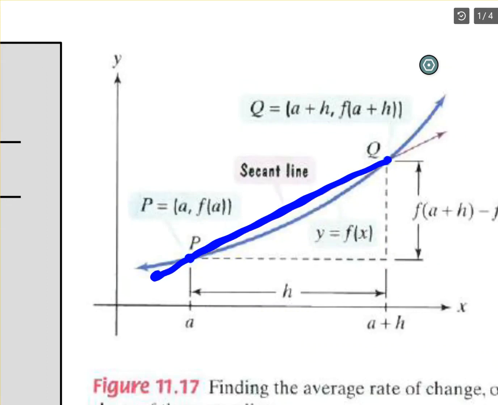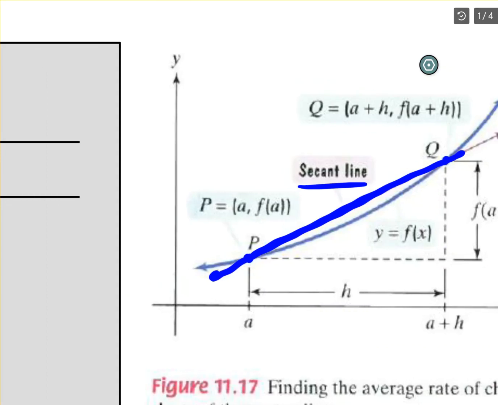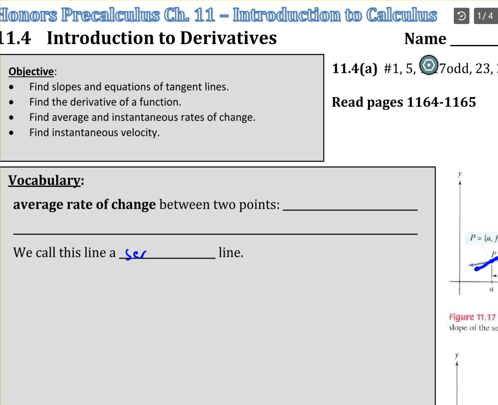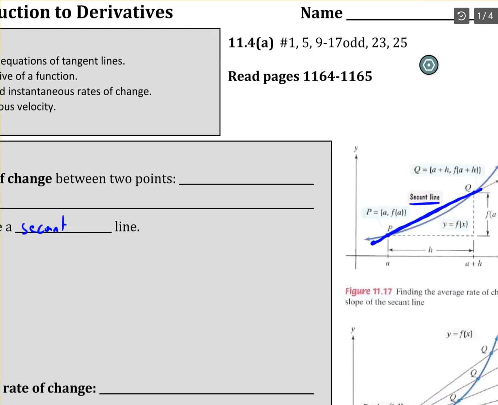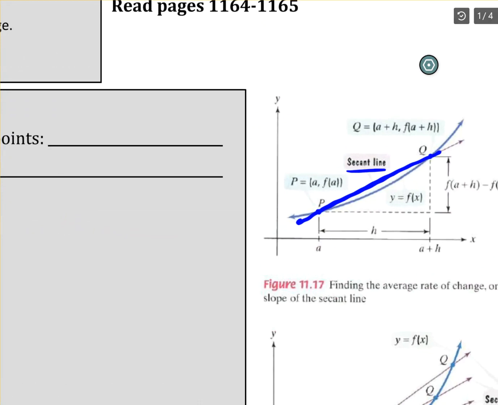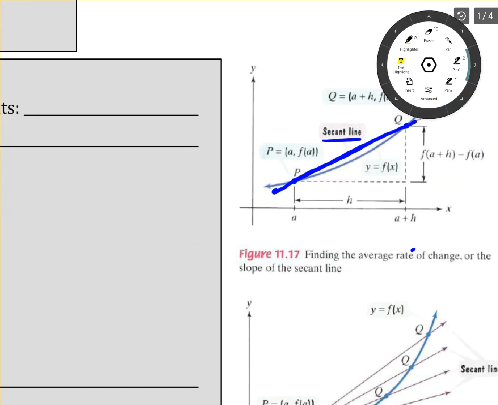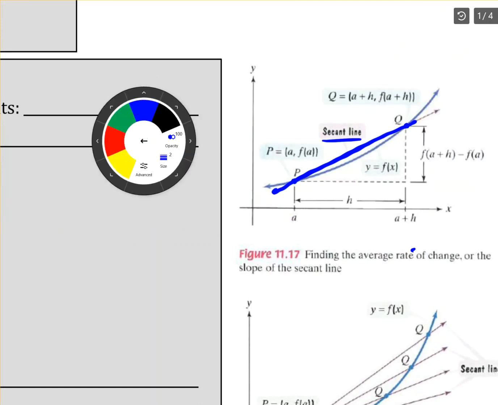And that line is called the secant line. So that's what our average rate of change is. And so again, we call that a secant line. Now, the instantaneous rate of change is, well, what if instead of keeping this point Q here, we want to find out the instantaneous rate of change at the point P?